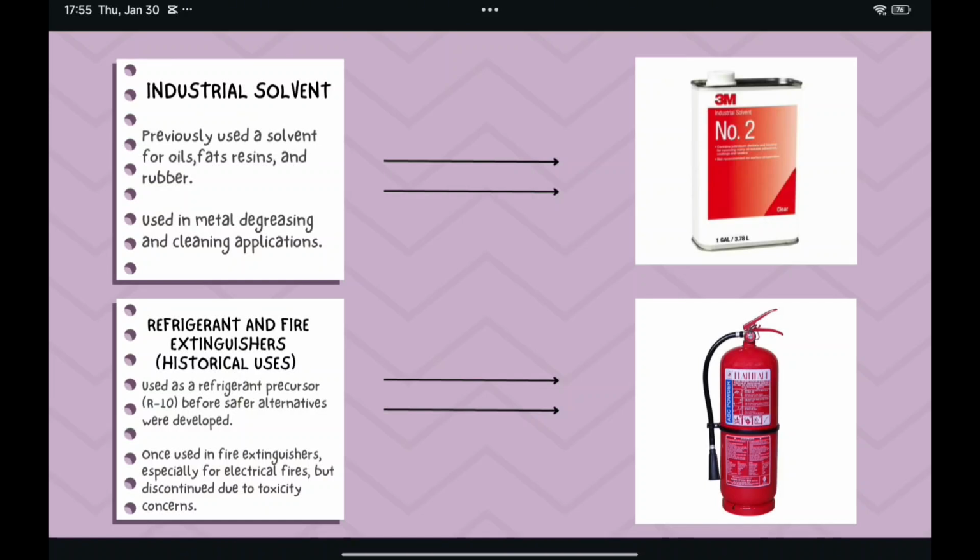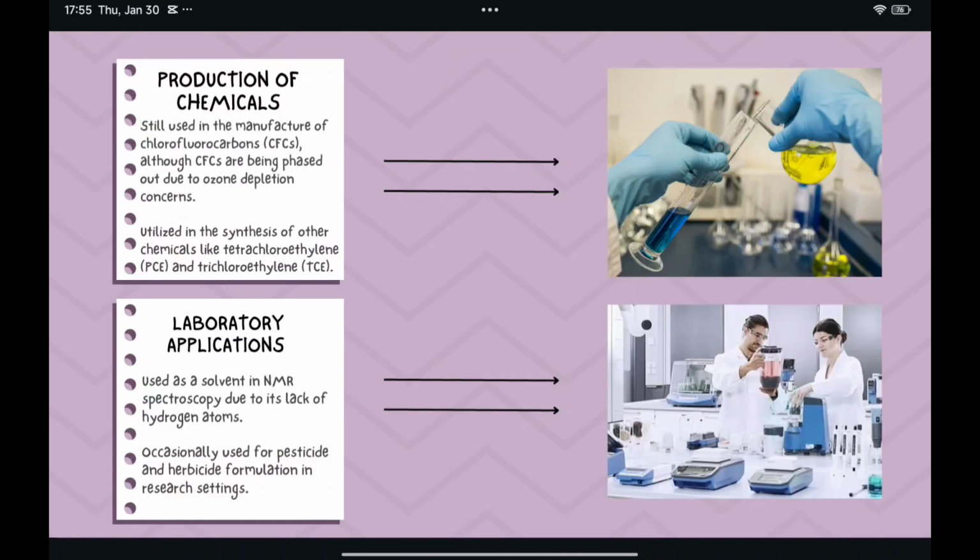Once used in fire extinguishers, especially for electrical fires, it was discontinued due to toxicity concerns. As for the third one, production of chemicals. It is still used in the manufacture of chlorofluorocarbons, CFCs, although CFCs are being phased out due to ozone depletion concerns.